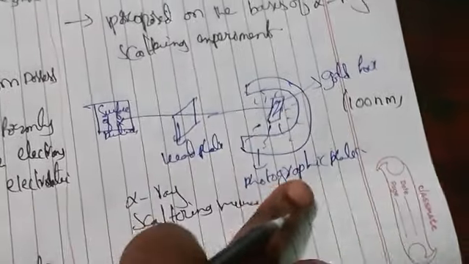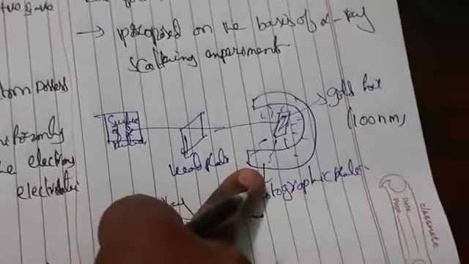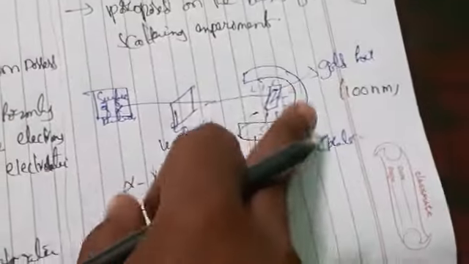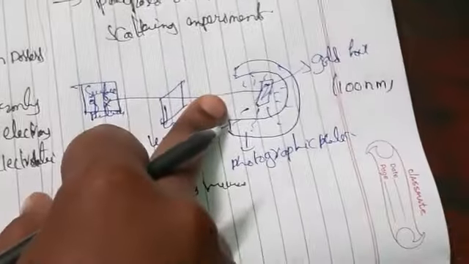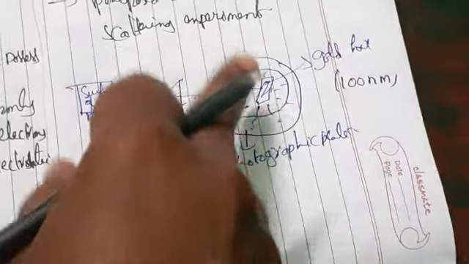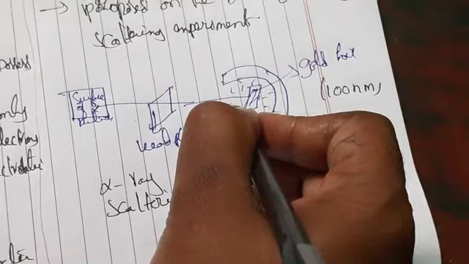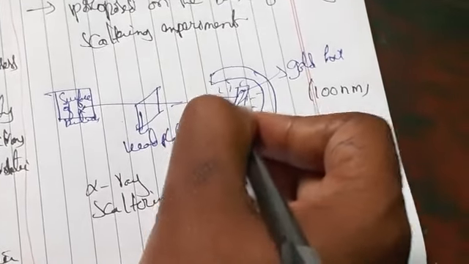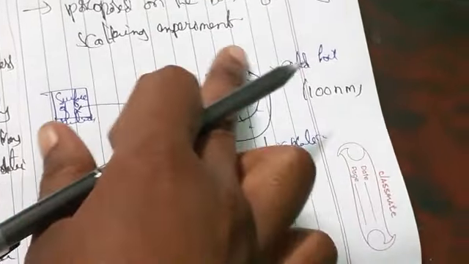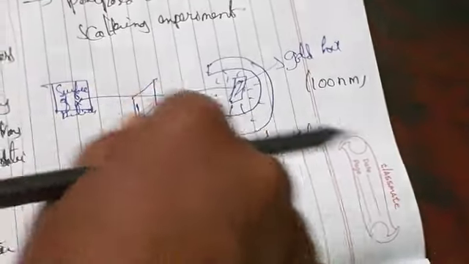So most of the alpha particles pass through the gold foil, which means the atoms have large empty space here.